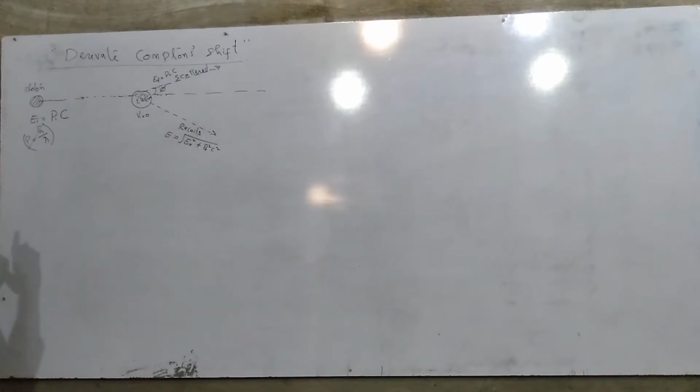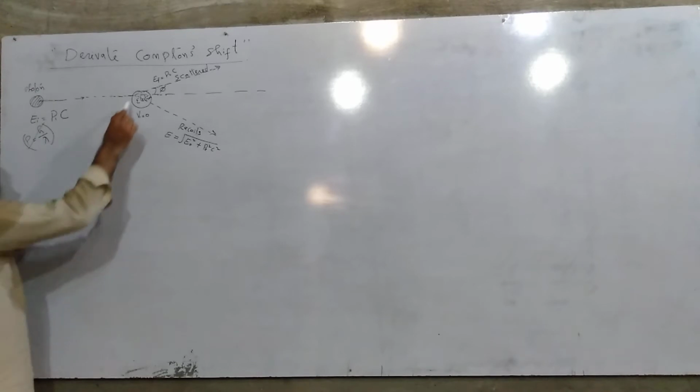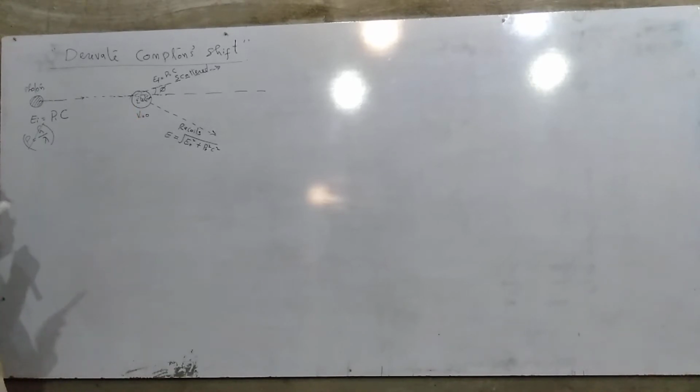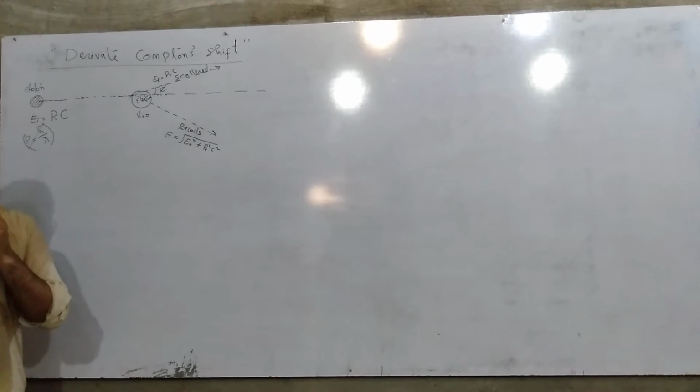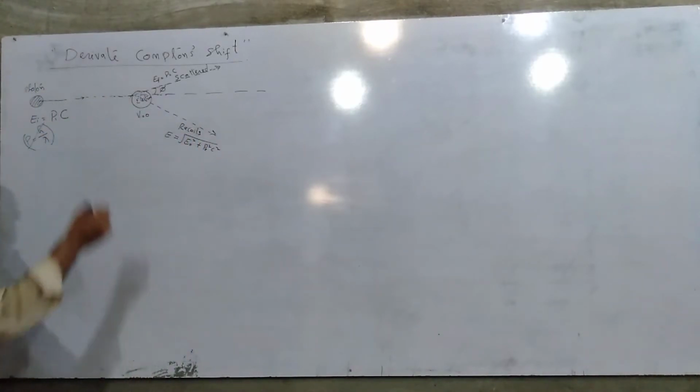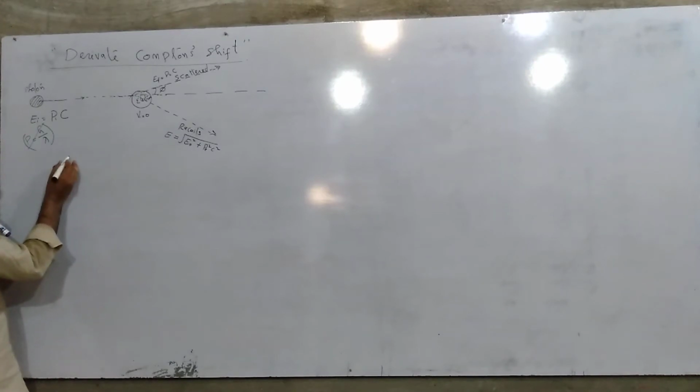Firstly, there is a collision, and this collision is considered an elastic collision. Elastic collision is that collision in which the law of conservation of momentum and the law of conservation of energy both are followed. So here we will write the law of conservation of momentum.